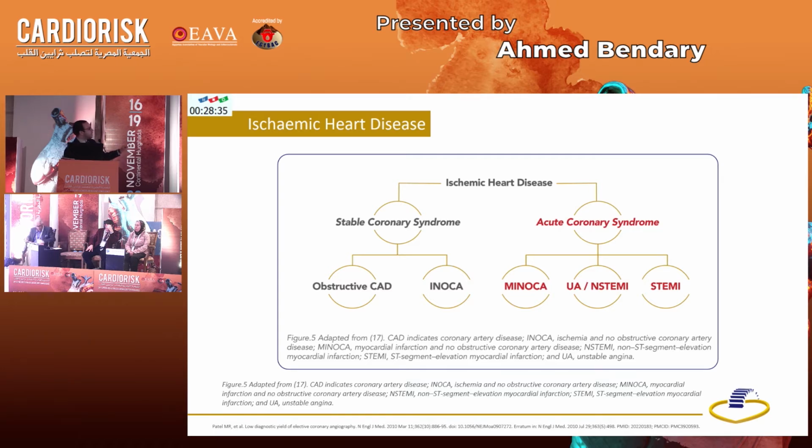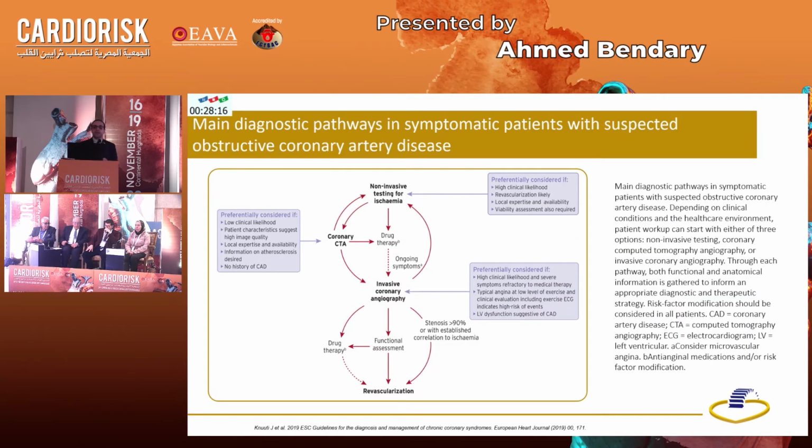Some patients have obstructive coronary artery disease, and this is the most important category, but we should not forget those patients with ischemia and no obstructive coronary artery disease, otherwise named INOCA, and this gives due credit to the microcirculation.